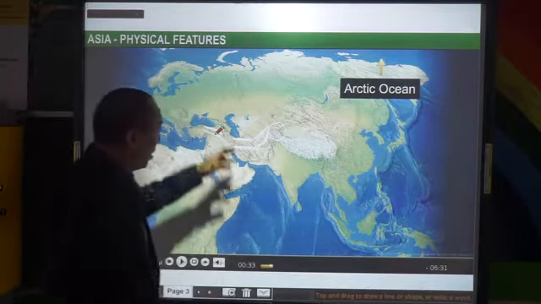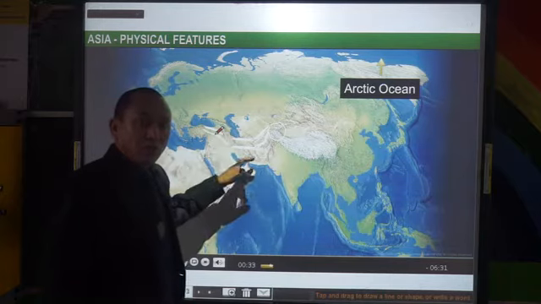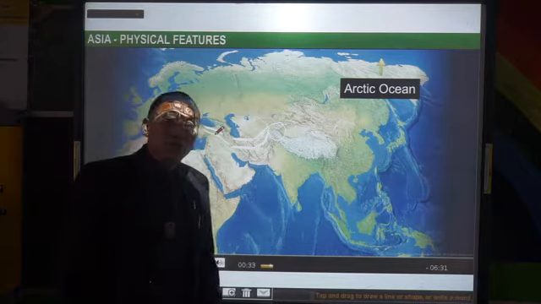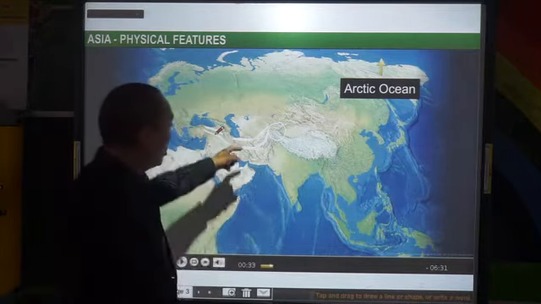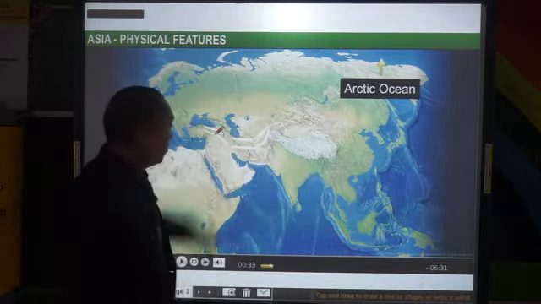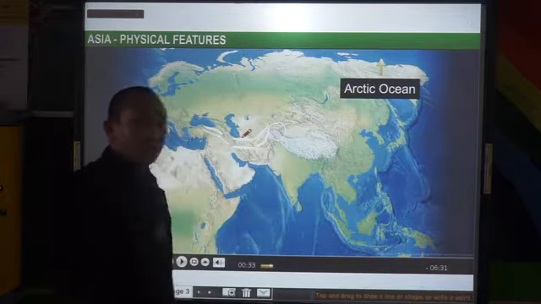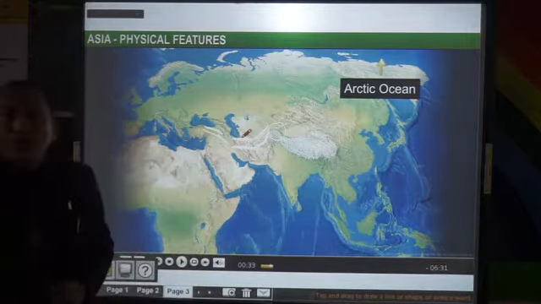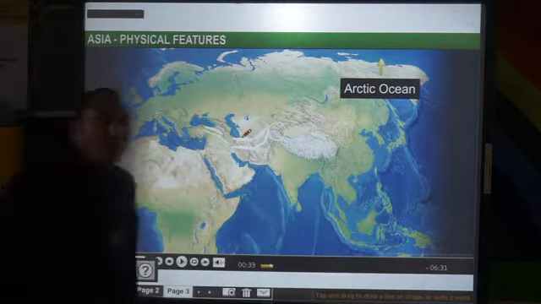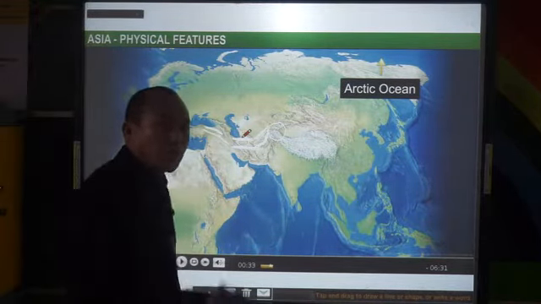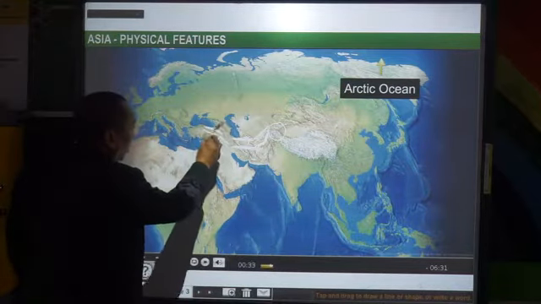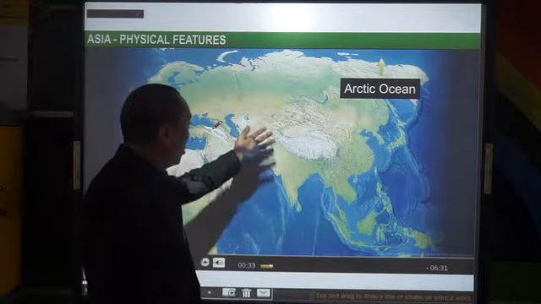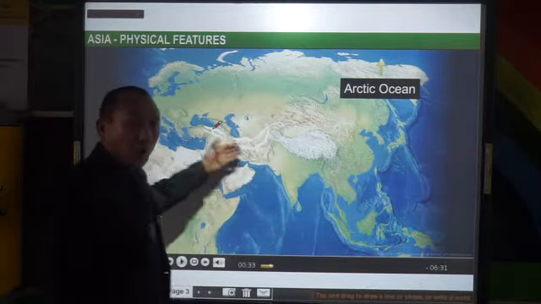Now, in between the Elburz and the Zagros, we have a plateau. That is the Plateau of Iran, which is also called an intermontane plateau because it's surrounded by the mountains, Elburz and Zagros. Then we also have the Plateau of Anatolia, which is between the Pontic and the Taurus range. So this is the mountain range that moves towards the western side.